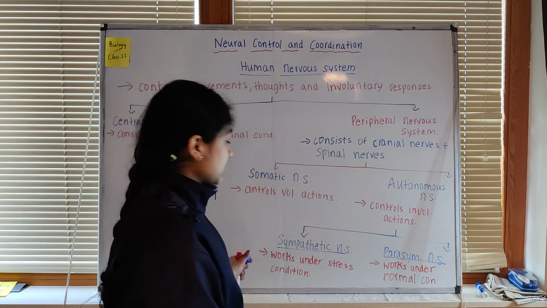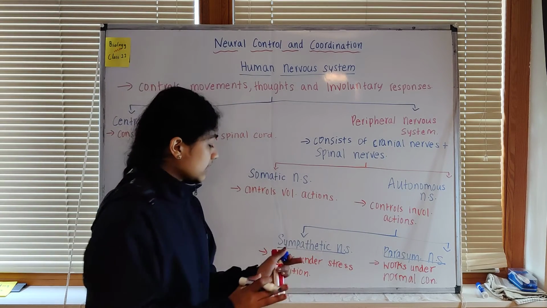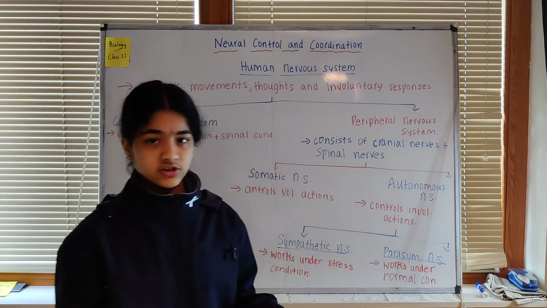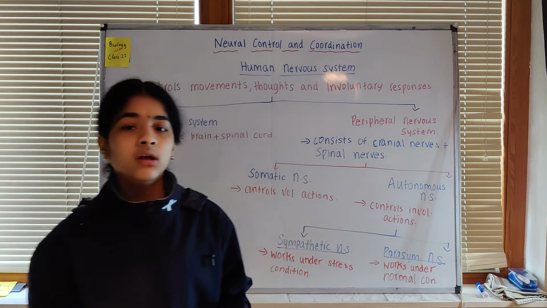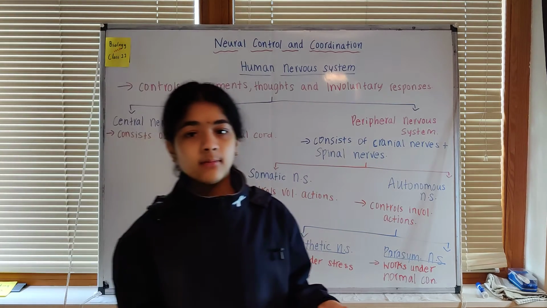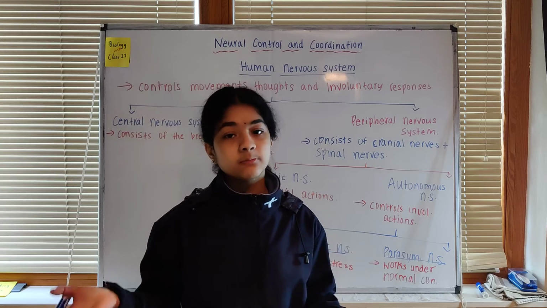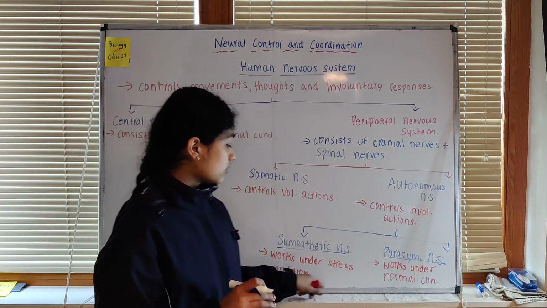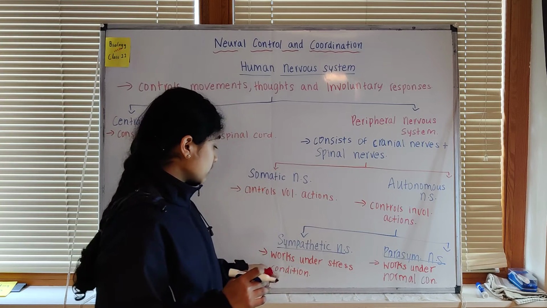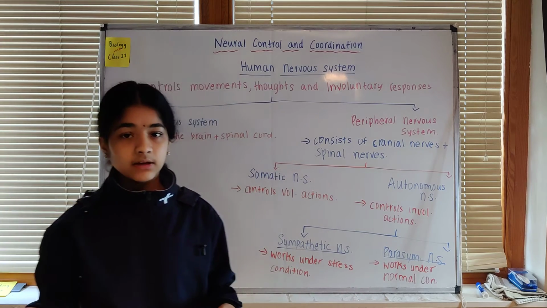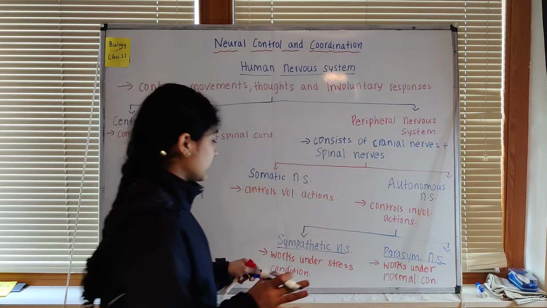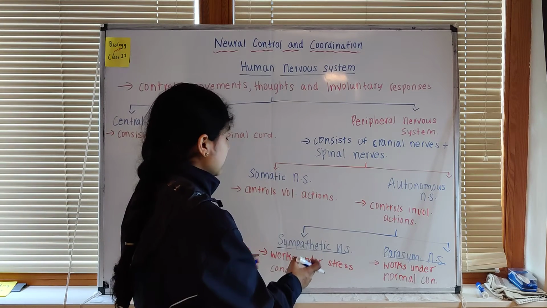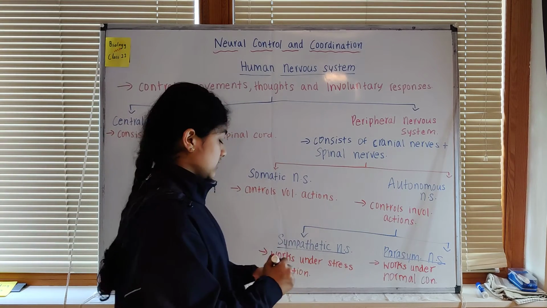Now these two systems are very important. The sympathetic nervous system works under stress conditions. Stress conditions include, like, when you see a scary or poisonous animal, or whenever your exams are coming up, or other stress conditions. This sympathetic nervous system works under these kinds of conditions.